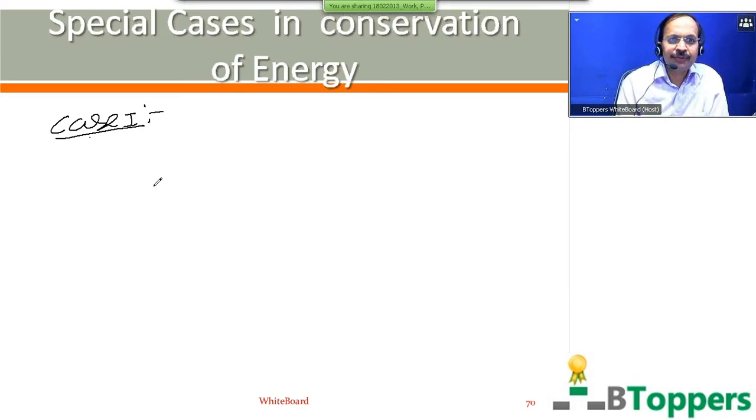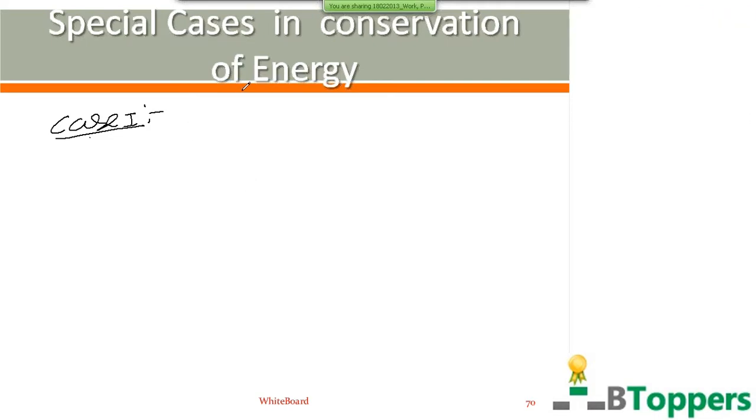you find a number of questions given in different books based on the application of conservation of energy for the oscillatory motion of the bob of a simple pendulum. So we are not going to discuss the simple harmonic oscillations of the bob of the simple pendulum at present. That will be discussed in the chapter simple harmonic motion. We are only going to discuss how we can apply the law of conservation of mechanical energy for the oscillatory motion of the bob of a simple pendulum.